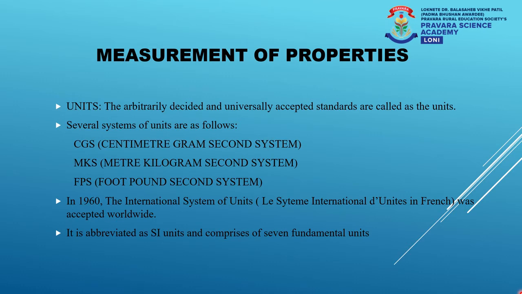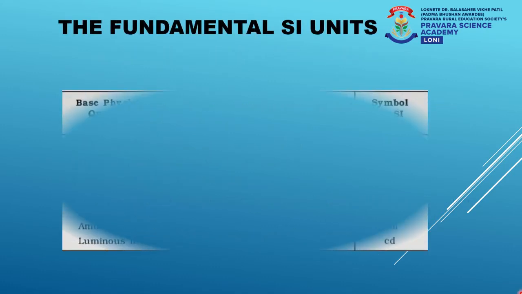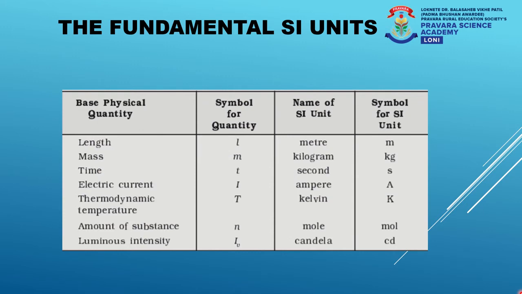SI unit consists of 7 fundamental units. Let us see these 7 fundamental units. These fundamental units are length, mass, time, electric current, thermodynamic temperature, amount of substance, and luminous intensity. Now you already know about length, mass, time, electric current, and thermodynamic temperature. Remaining 2 units you are going to learn either in this chapter or in the chapters that are going to be introduced later in the chemistry bridge course.